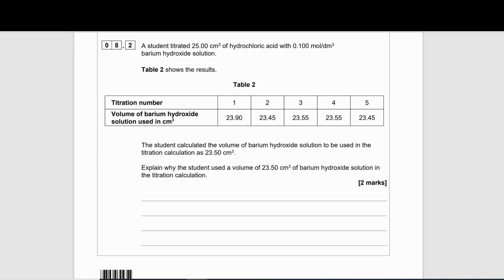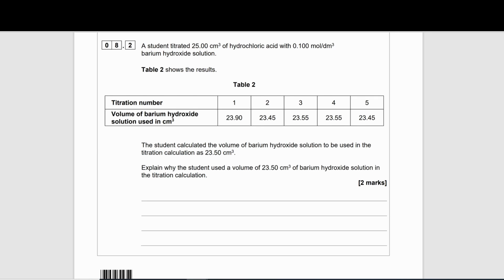8.2. A student titrated 25 centimeter cubed of hydrochloric acid with a 0.1 moles per decimeter cubed barium hydroxide solution. Table 2 shows the results. So we have 5 titration numbers and the volume of barium hydroxide solution used in each case.